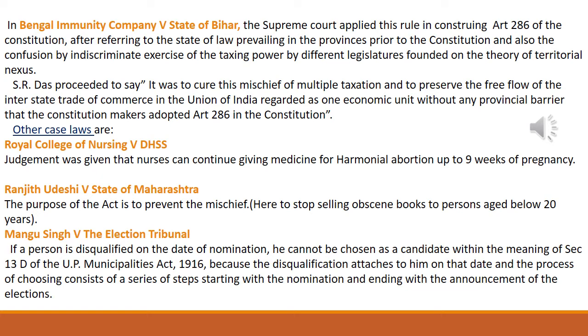So in another case, Royal College of Nursing versus DHSS, this is an English case law. What happened in this case is that people who were having some trouble in delivering a baby, in the earlier days, like during 9 weeks of pregnancy, the nurses gave some tablet so that there was a hormonal abortion. So there was a case by some groups asking why these nurses, who are not qualified prescribing doctors, can give medicine for this hormonal abortion.